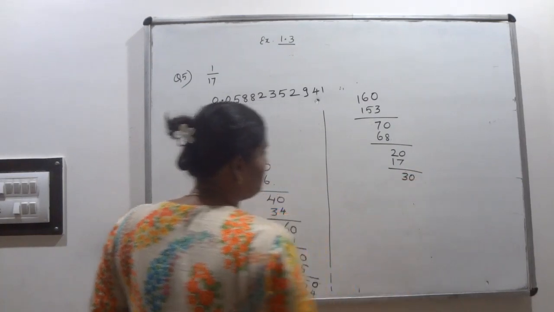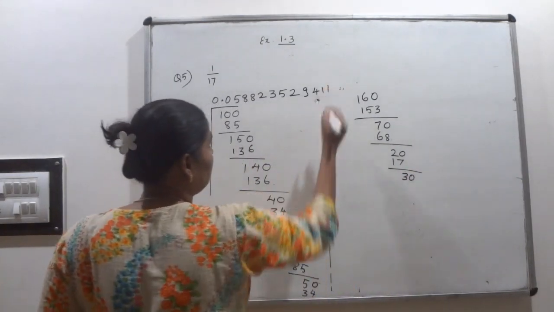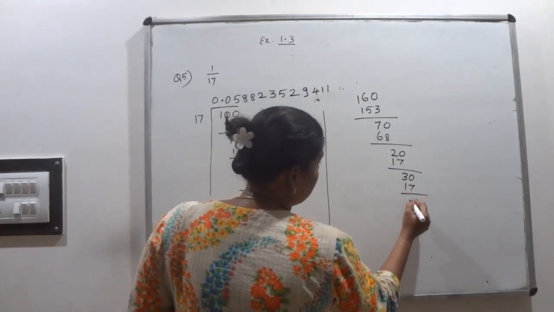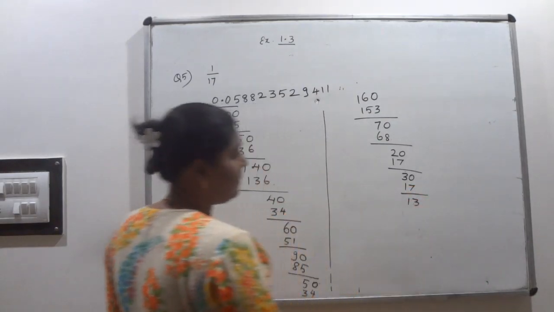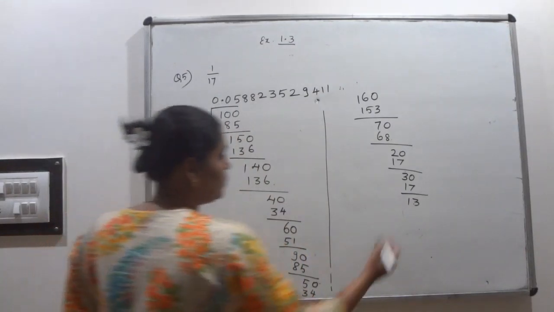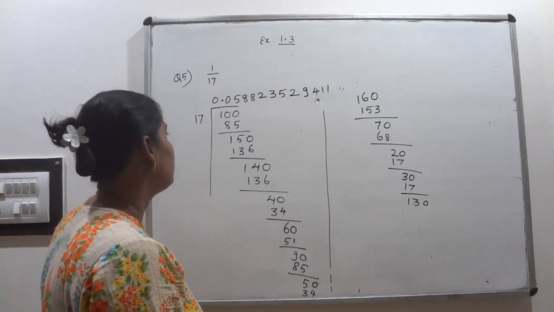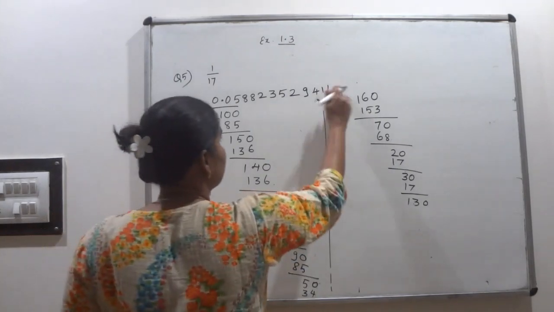3. Include 0 here. So how many times will it go? Again one time, 17. So what is the remainder here? Here 13. Yes, 13. Include 0 here again. That is 130. 130, how many times will it go? By 7 times.